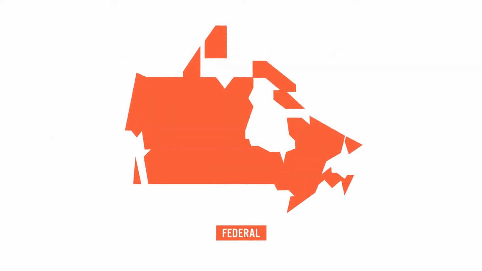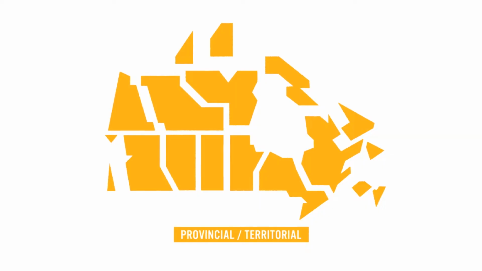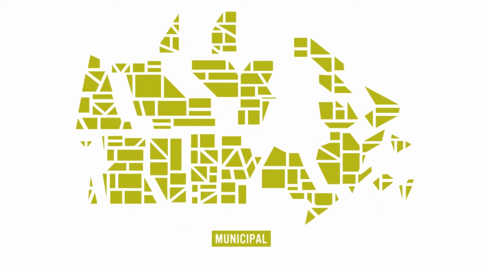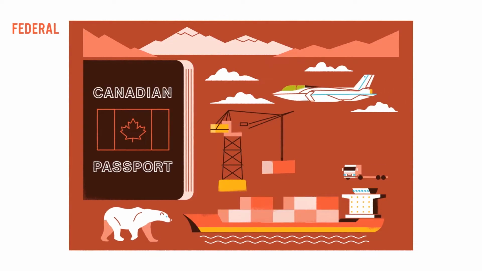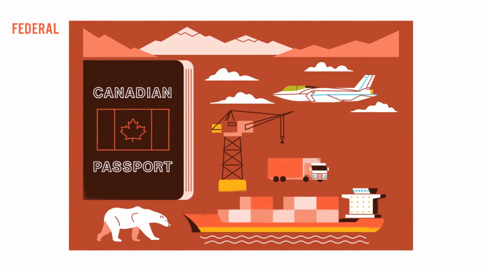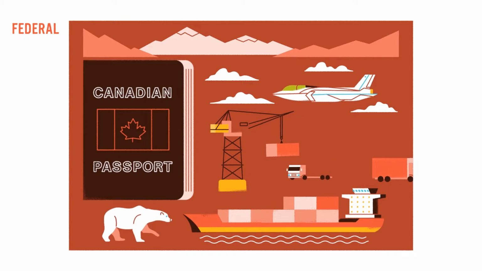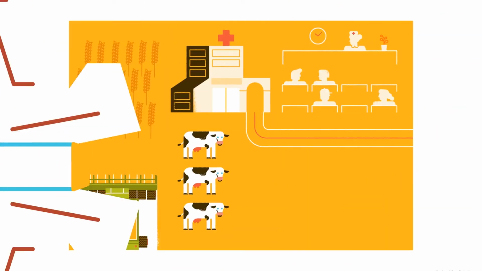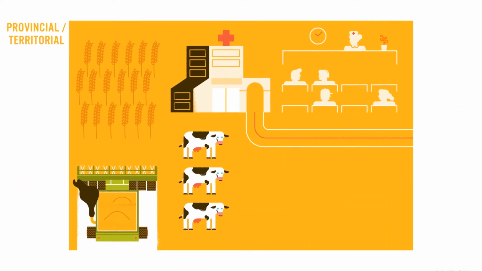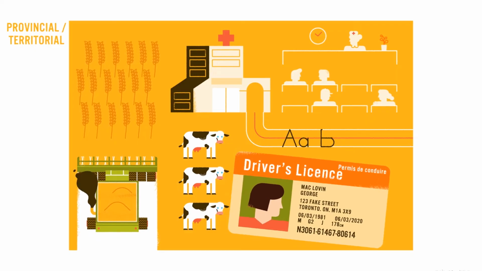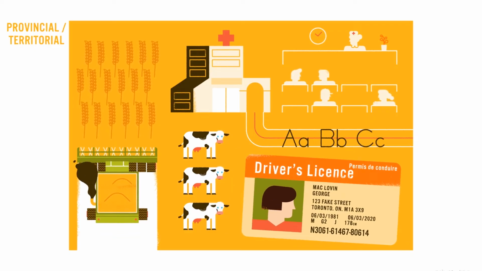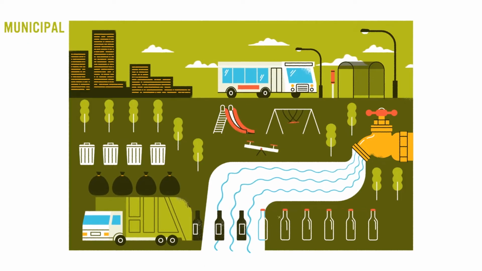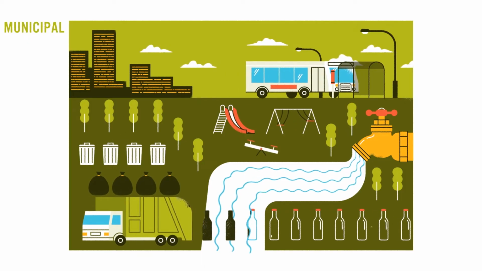In Canada, there are 3 levels of government. Each level has its own group of elected officials who make decisions about specific issues and handle certain responsibilities. The federal government is responsible for all national matters like defense and security, international trade, citizenship and immigration, and the environment. Provincial or territorial governments look after regional issues like healthcare delivery, agriculture, transportation, and education. And local concerns, such as garbage and recycling, water and playgrounds, are all taken care of by your municipal or